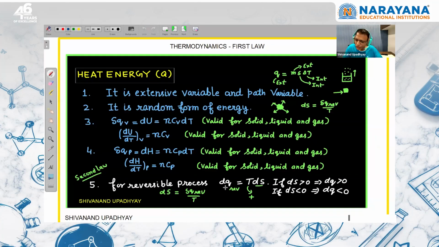Now, in the first law of thermodynamics we have studied about internal energy. Now we are studying about Q and W. Q and W are not energy, they are modes of transfer of energy. If you are asked how much heat energy you have, you cannot say. When you move from here to here, some part of your internal energy will be converted into heat energy, but at a particular state you don't have heat energy, you don't have work energy. So we say that heat and work are not energy, they are modes of transfer of energy.